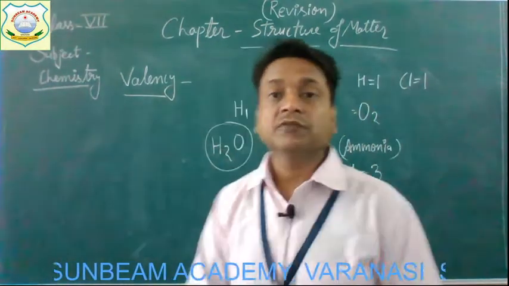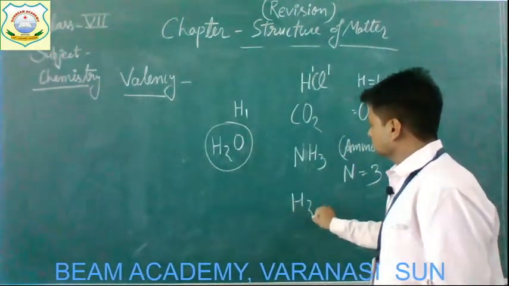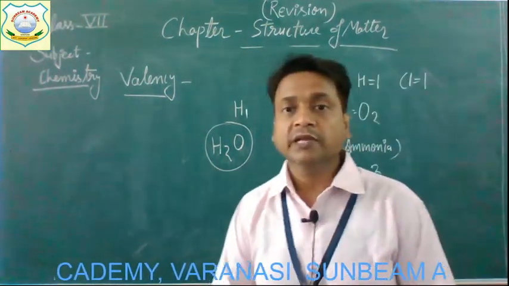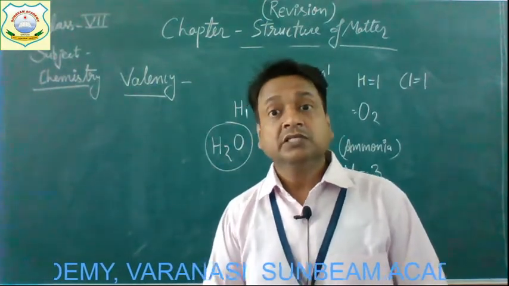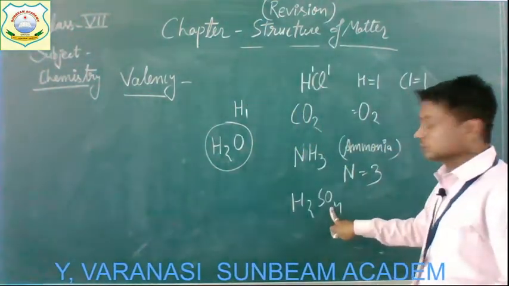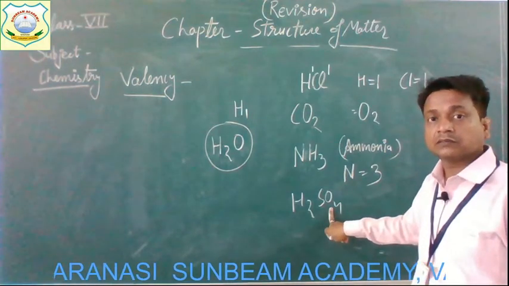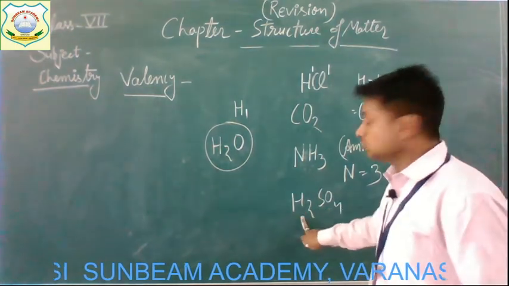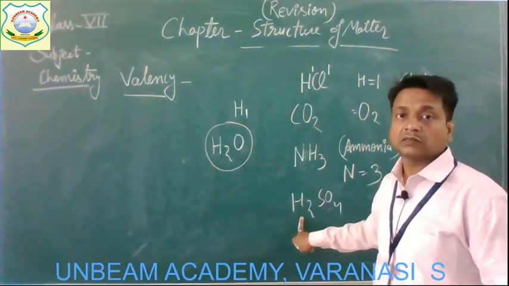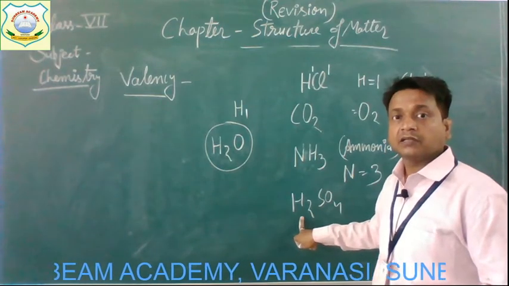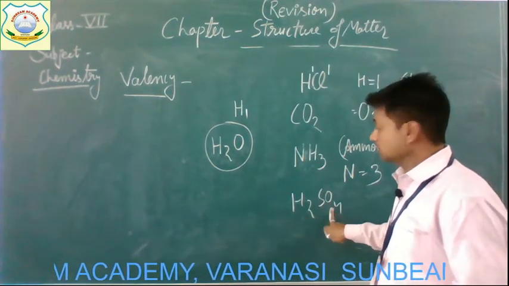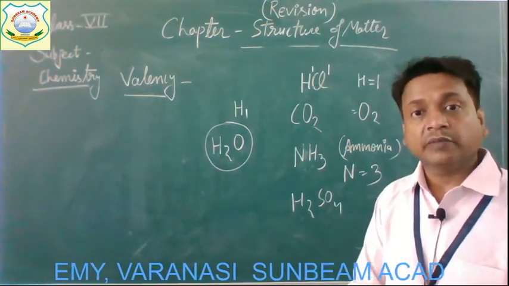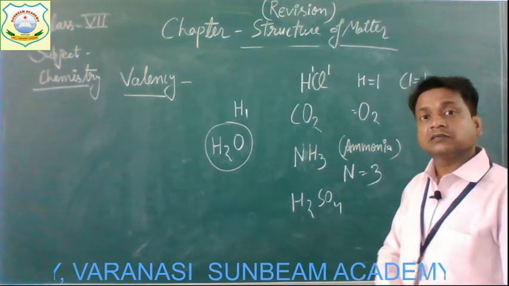And sulfuric acid, H2SO4. The formula of sulfuric acid is H2SO4. This indicates that one sulfate group joins with two atoms of hydrogen. Children, you can say that the valency of SO4, that is the sulfate group, is 2.